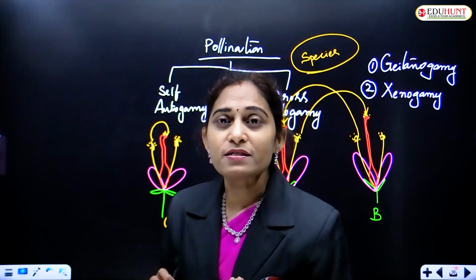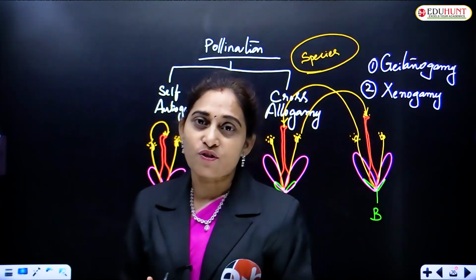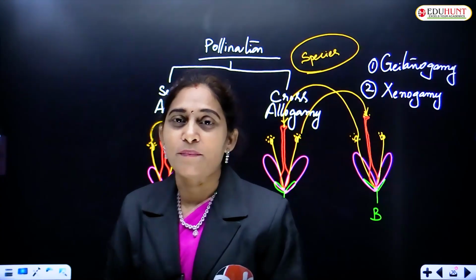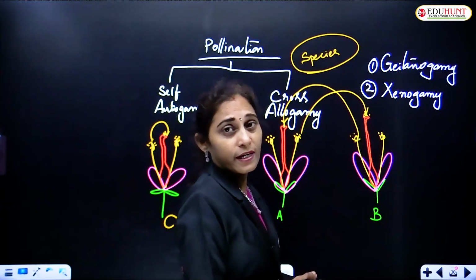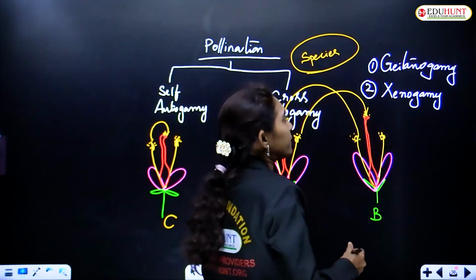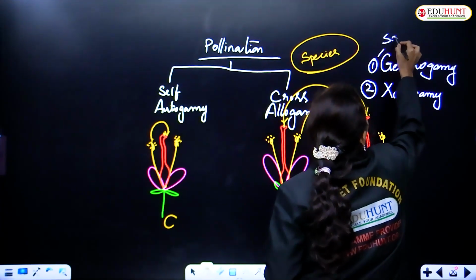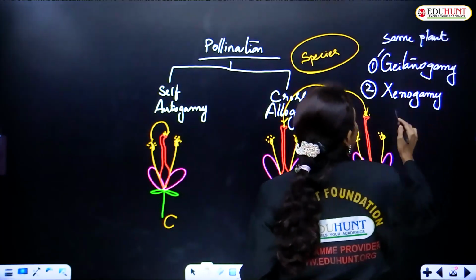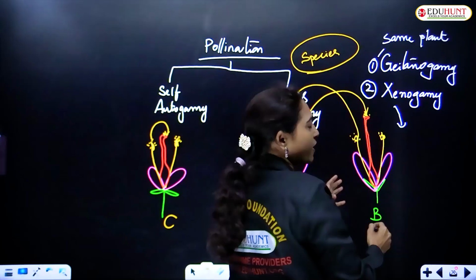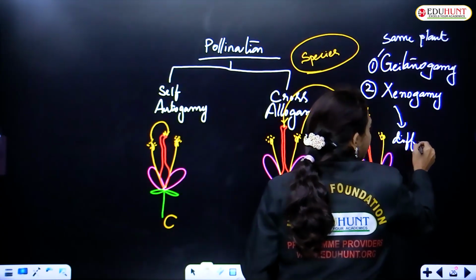And if they are present on different plants, then it is called xenogamy. Geitonogamy is the transfer of pollen grains from one flower to another, they are present on the same plant. And xenogamy is when the flowers are present on different plants of the same species.